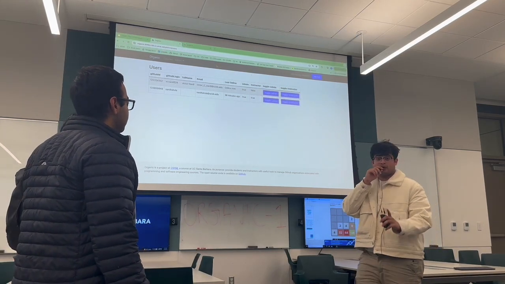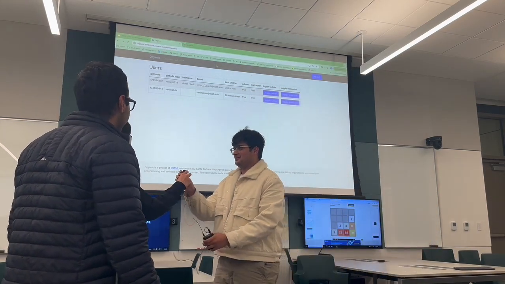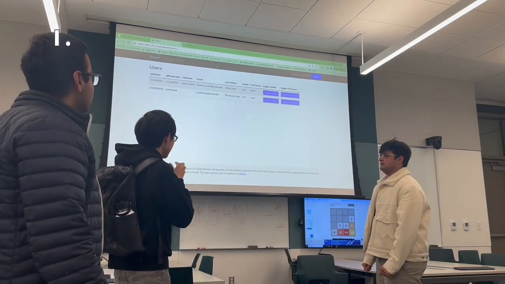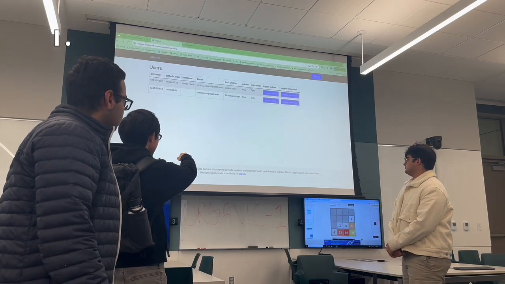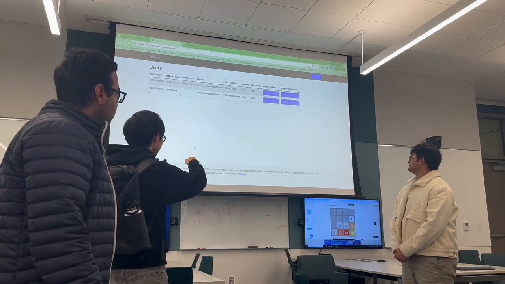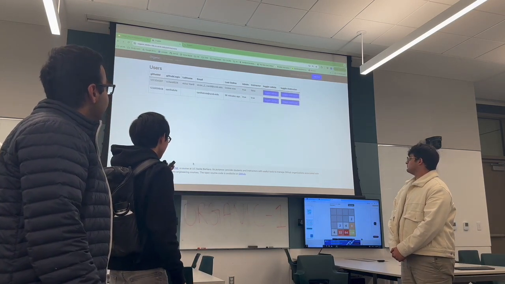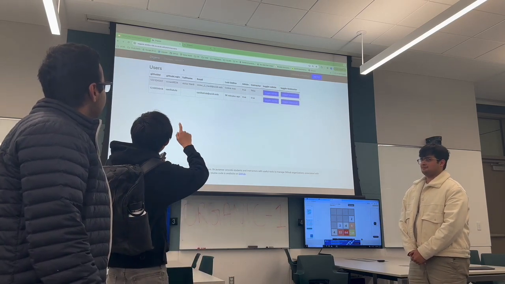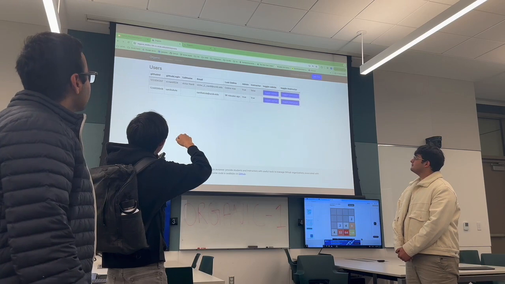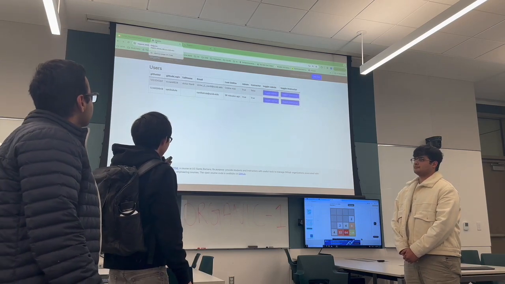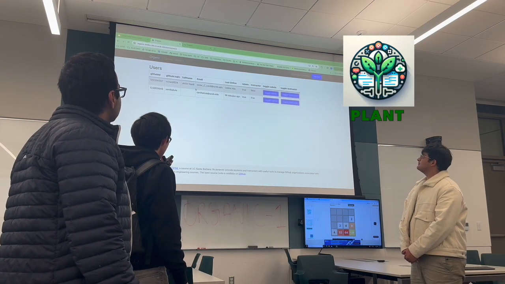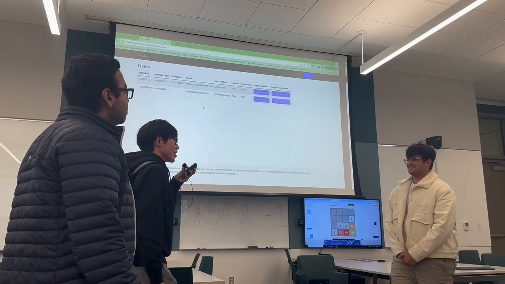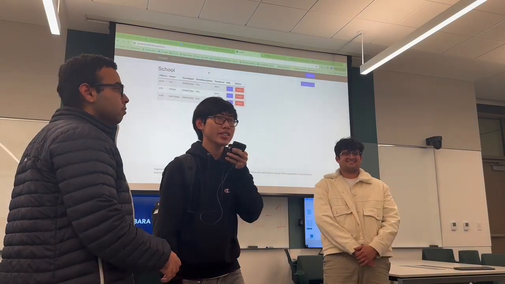Now one last thing, my bad. Two small changes: we changed the footer so that it's grammatically correct. It used to say "it's" with an apostrophe within the footer, so now it's without the apostrophe. And also the icon at the tab is changed to something more fitting. It used to be a cow, so now it is a plant, which fits organic much more. Alright, now on to the back end.